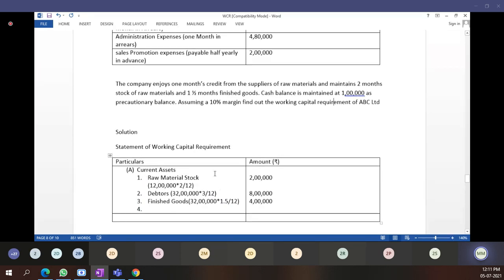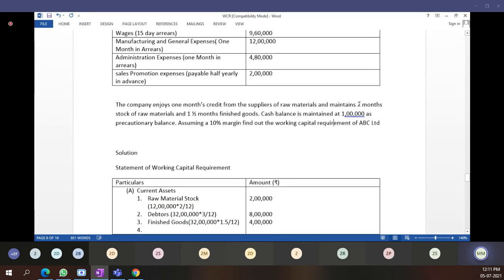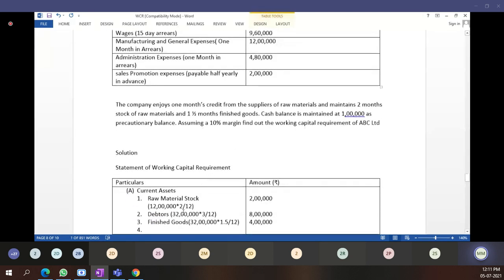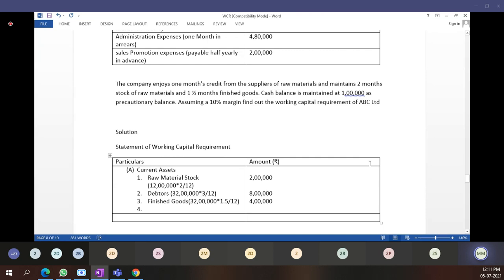Okay, raw materials. Raw materials we have kept 2 months in stock. See here, maintain 2 months in stock. Raw material value is how much? Raw material value is 12 lakh rupees. 12 lakh multiplied by 2 by 12, then it comes to 2 lakh rupees. This much is clear, students? Yes, sir.